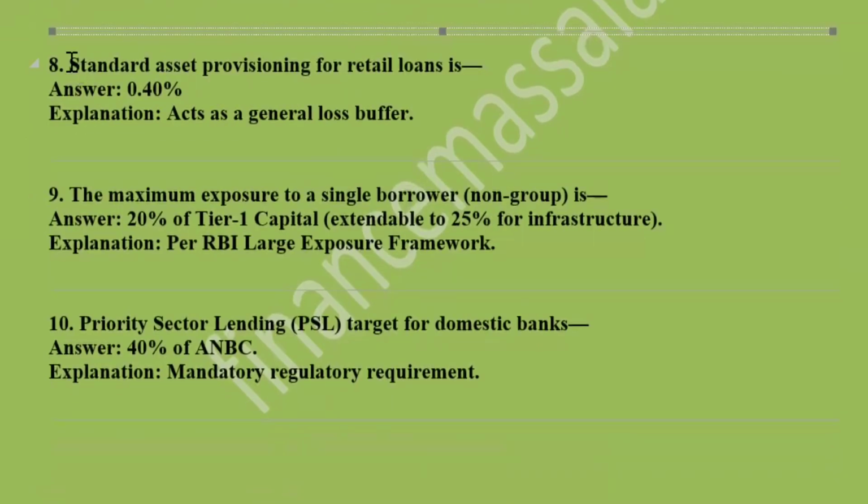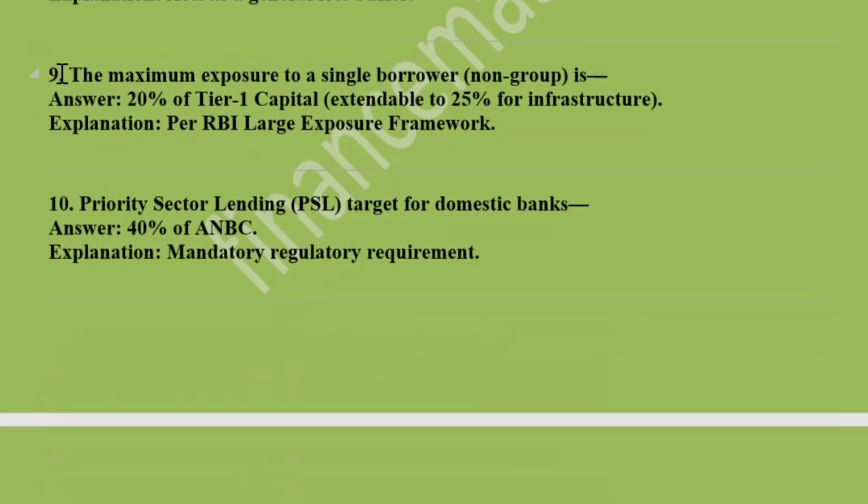Next, standard assets provisioning for retail loans is 0.40%, which acts as a general loss buffer. Then next is the maximum exposure to a single non-group borrower: it is 20% of Tier 1 capital, extendable to 25% for infrastructure, per the RBI large exposure framework.